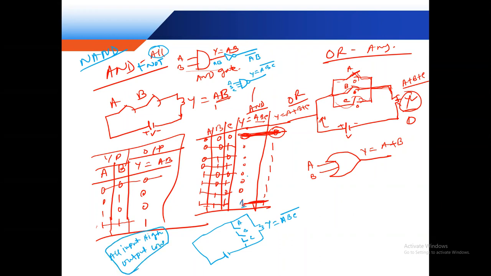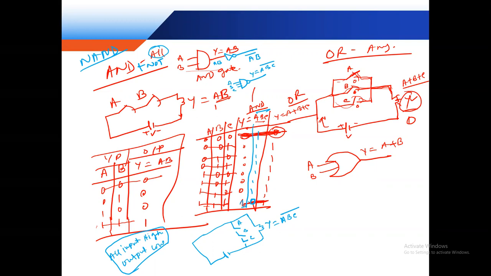Only this portion, where all are one, is high, so the output is low. This is the reverse of AND. Clear? This is called NAND, Y is equal to A, B, C bar. The point is: for the AND gate, all inputs high, output high. For the NAND gate, all inputs high, output low.